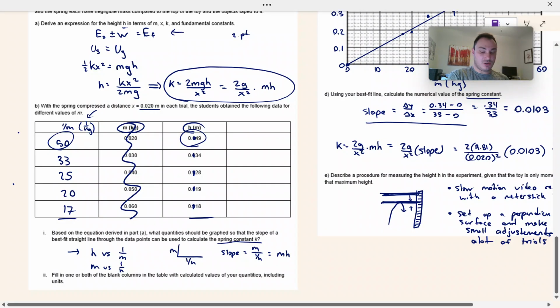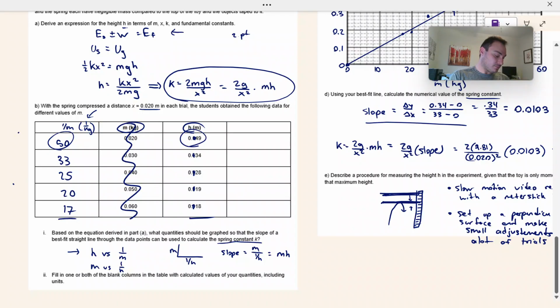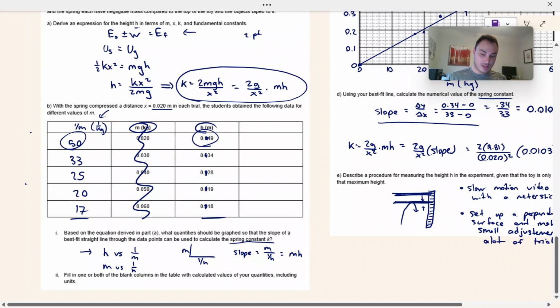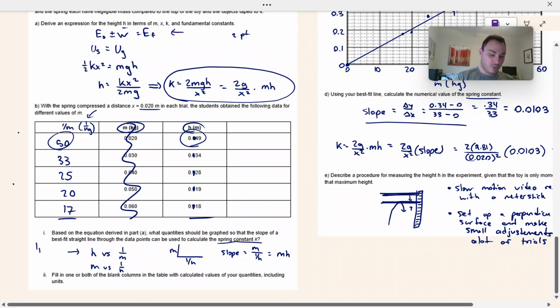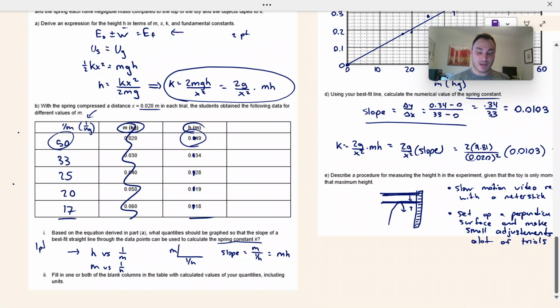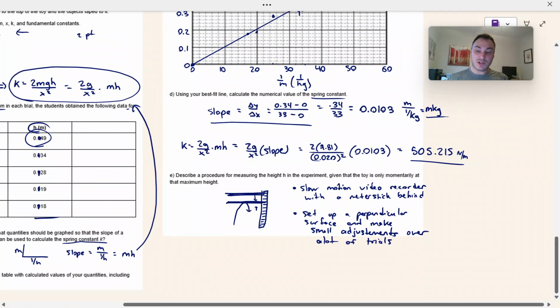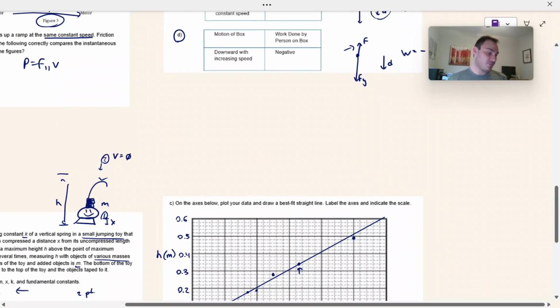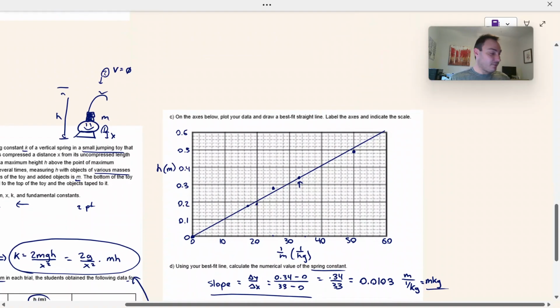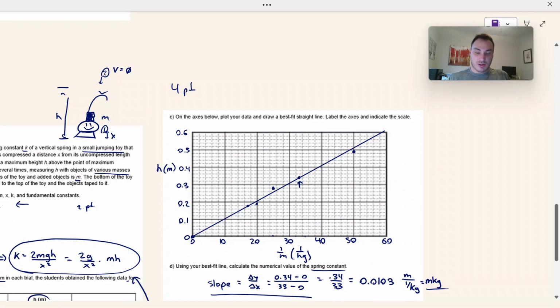But going back to the point values, for this one, there was 1 point for picking the correct axes. Fair enough, that is kind of tricky to do. You have to conceptualize this equation pretty well. But going to the graph is really interesting. For the graph, there are 4 points. 1 point is for the axes, linearly scaled.